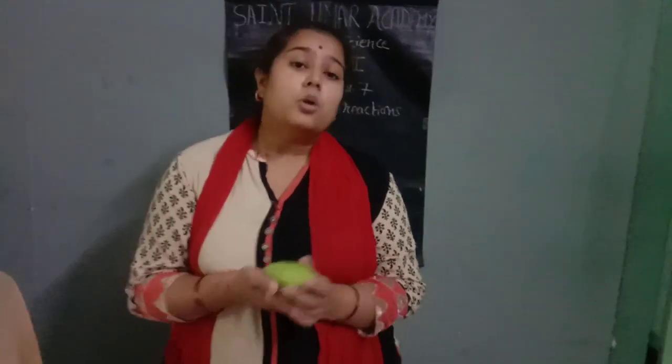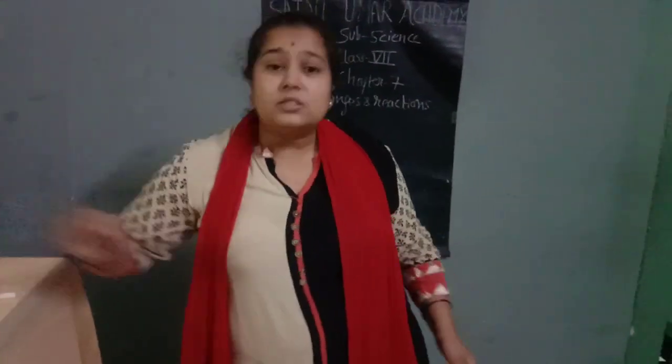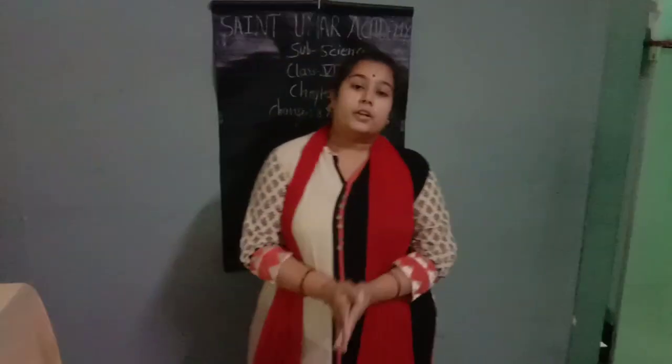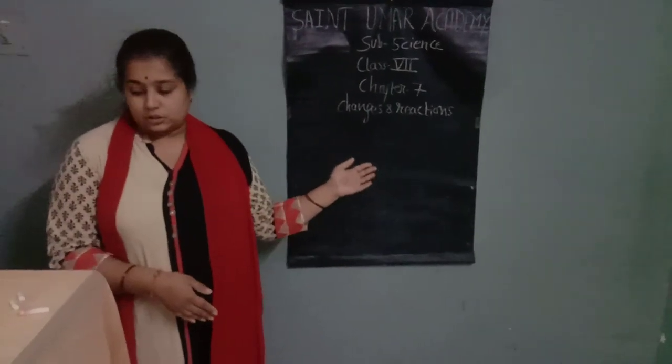For example, changes of day into night, changes of this raw mango into ripened mango, changes of raw tomato into this ripened tomato, changes of ice into water, curdling of milk, and so on. There are a variety of changes. So in this chapter we study all these changes in detail.